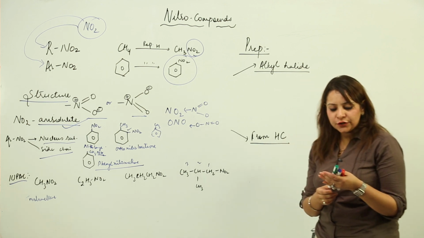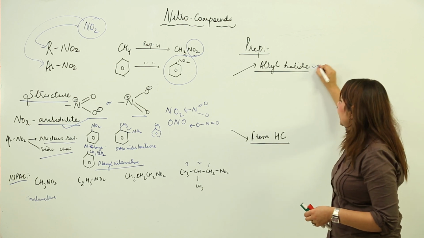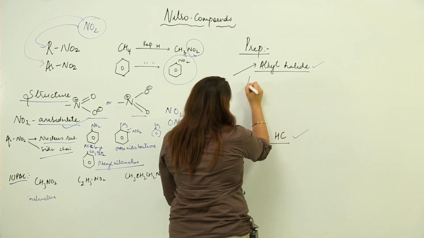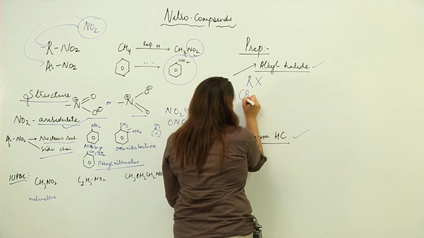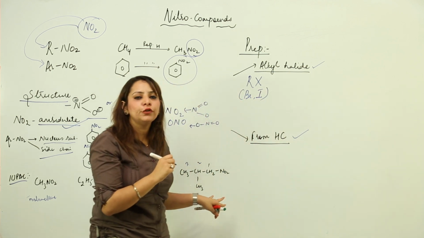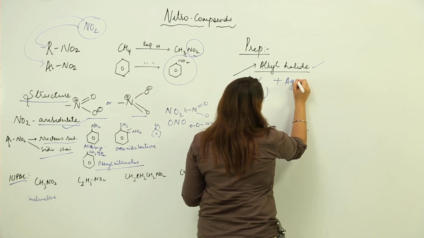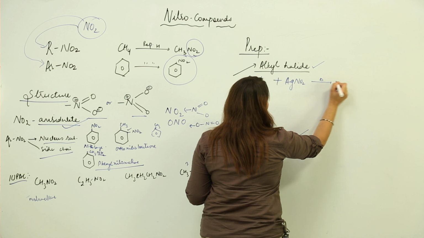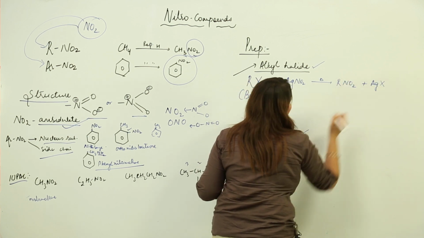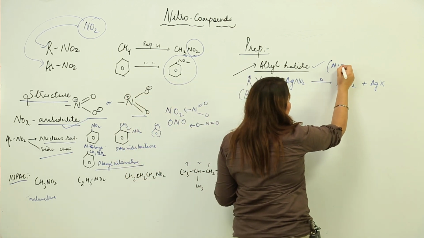Now starting with the preparation, how it is prepared. Basically it is prepared by two methods, one is from alkyl halide, other is from hydrocarbon. For alkyl halide, I need to take an alkyl halide, and particularly it should be a bromoalkane or an iodoalkane because they are best suited for the preparation of the nitro compounds. We react with AgNO2 and heat a little bit, and we get RNO2 plus AgX. This reaction is again a nucleophilic substitution reaction.